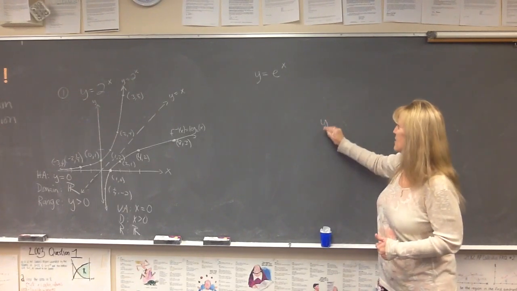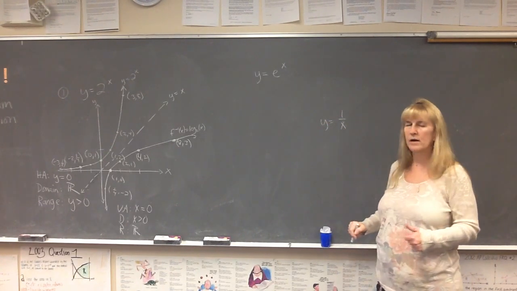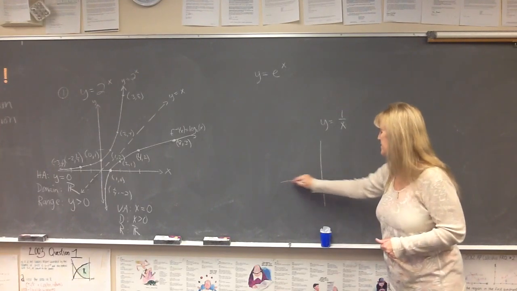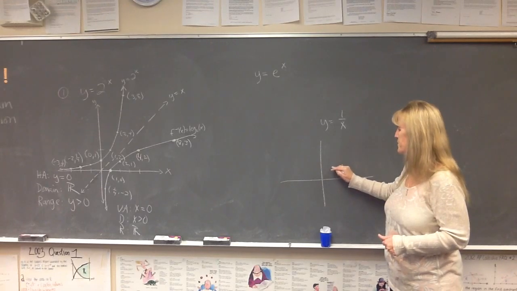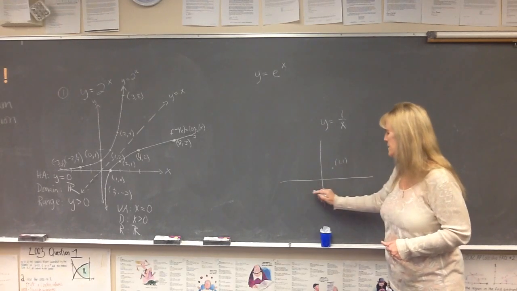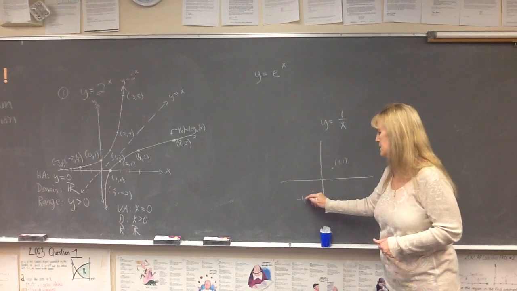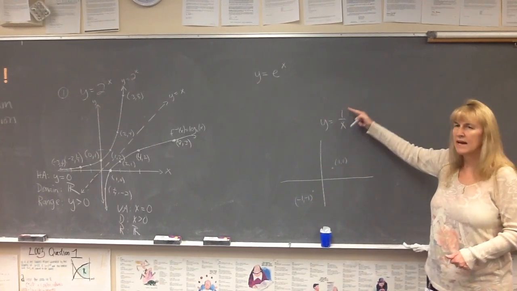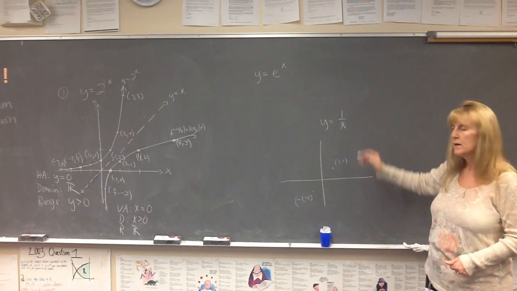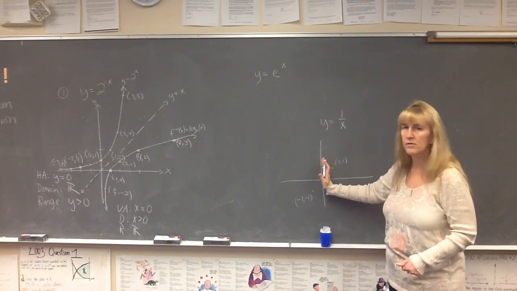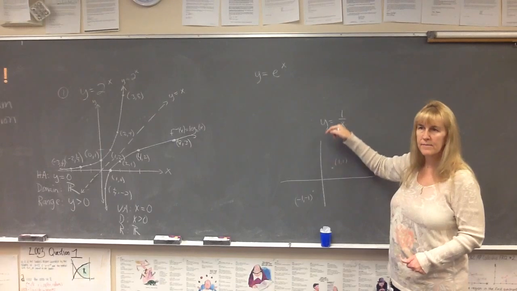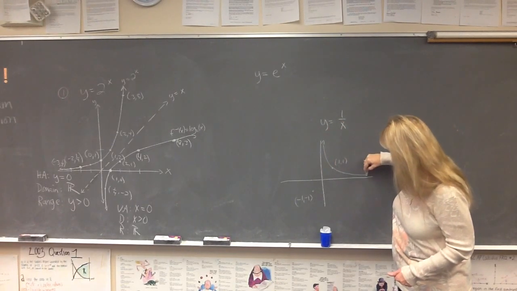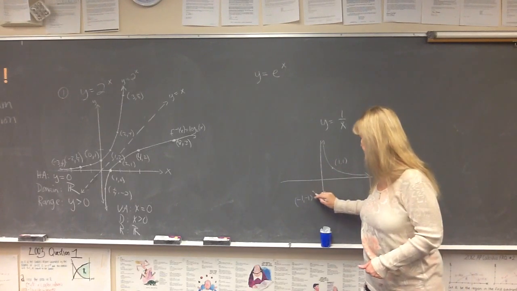I want you to think of the graph of y equals 1 over x. Do we all know what that looks like in our heads? We should know what it looks like right off the top of our heads. It goes through the point (1, 1). It also goes through (-1, -1). As the x's get bigger, my y's get smaller. And as the x's go closer and closer to 0 fractionally, my y's get bigger. So this function has a vertical asymptote and a horizontal asymptote.